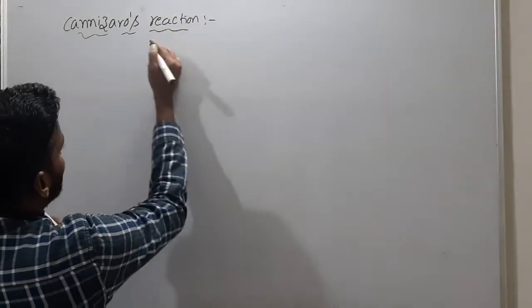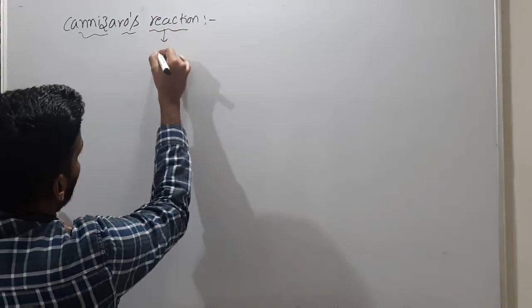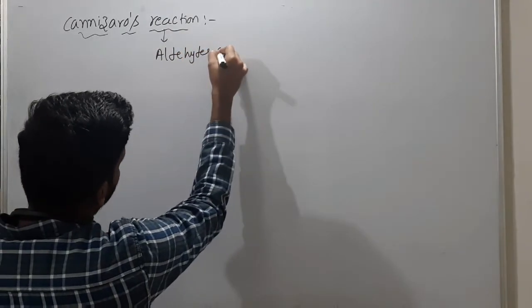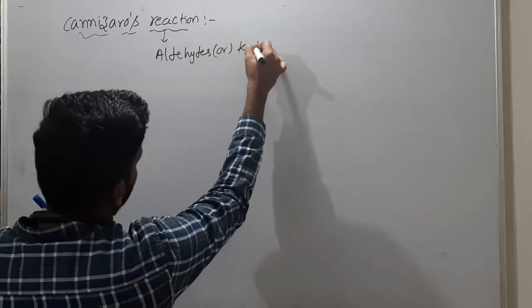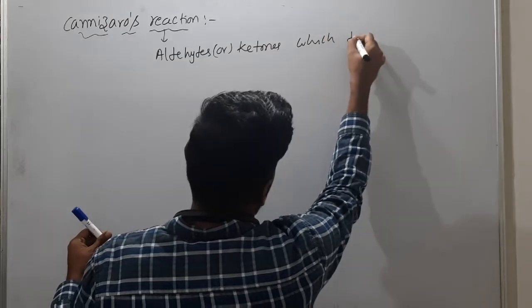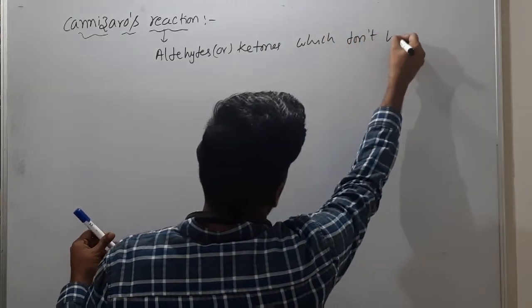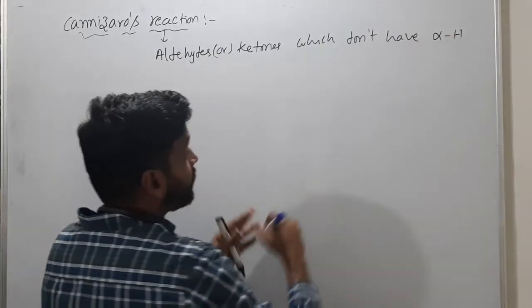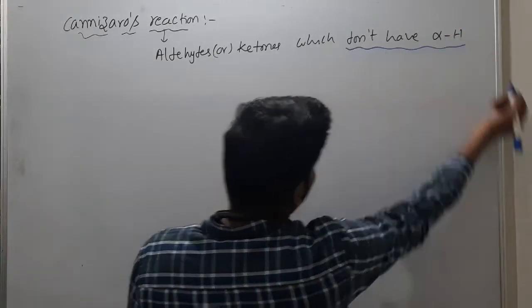And come to this Cannizzaro. Here, aldehydes or ketones which don't have alpha hydrogen. This is very important.